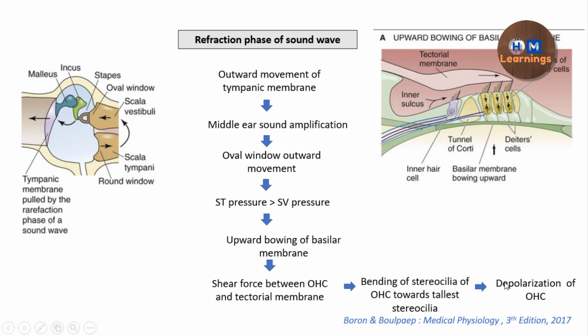So how does it happen that if the stereocilia are bending towards the tallest stereocilia, it causes depolarization? We are going to see that in the upcoming slides. But from this slide, you have to understand that the rarefaction phase of the sound wave is going to cause a depolarization of the outer hair cells by causing the upward movement of the basilar membrane.